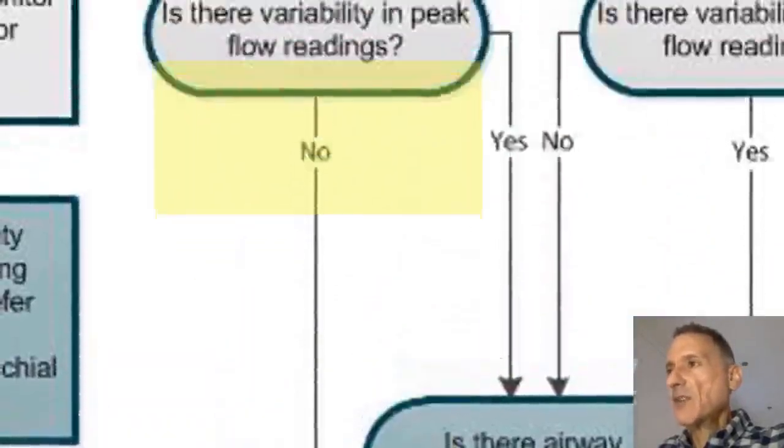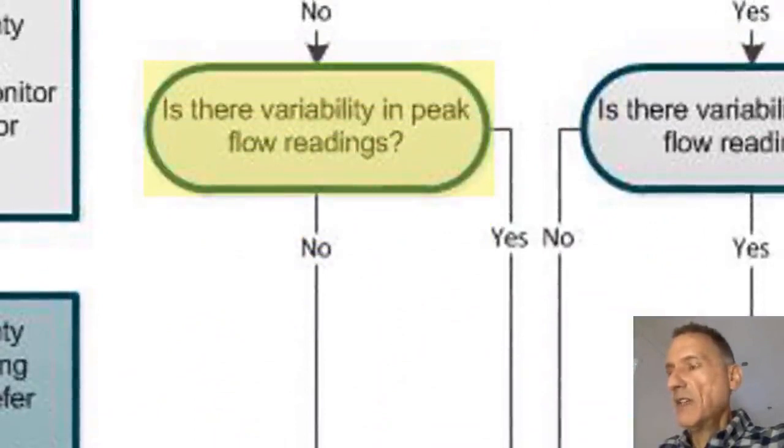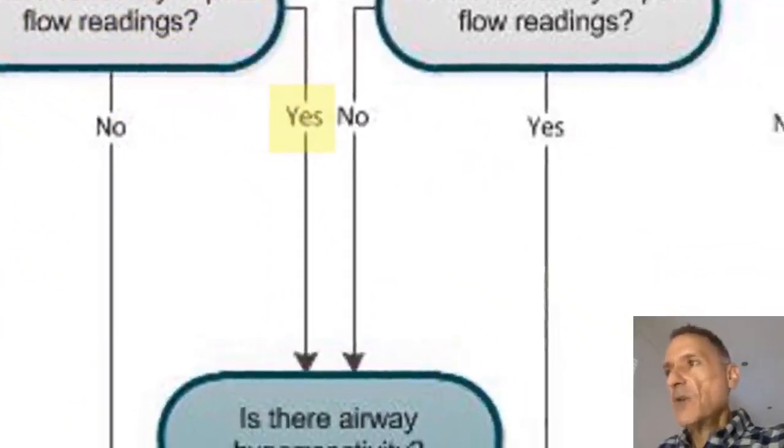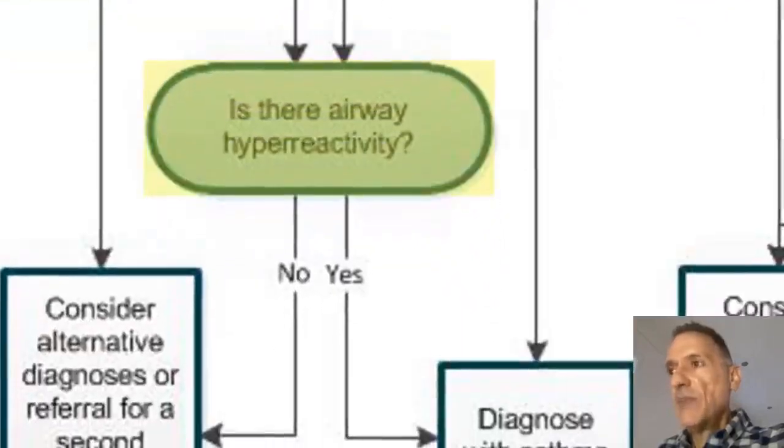However, if the answer to the question on peak flow variability is yes, then there will have been only one positive test for asthma, so there will still be some diagnostic uncertainty. Therefore, we have to answer the next question. Is there airway hyperreactivity? And to be able to answer this, we need to move to the next order of tests, that is to refer for a histamine or methacholine direct bronchial challenge test.